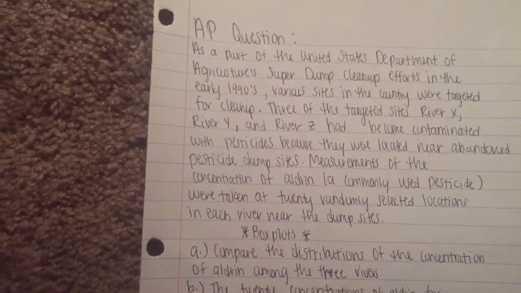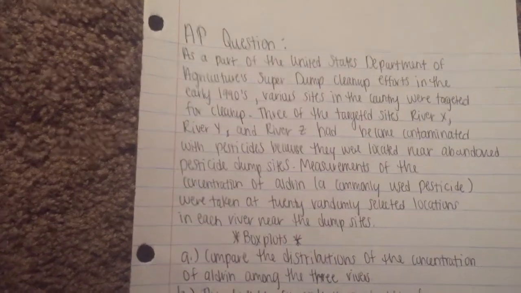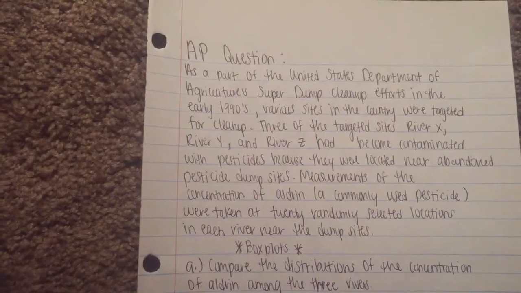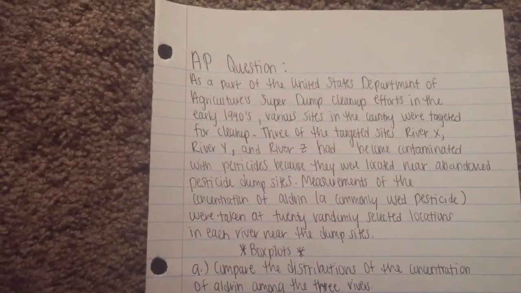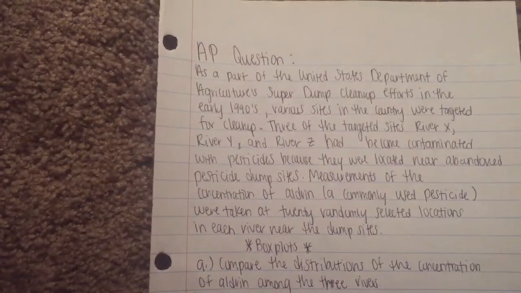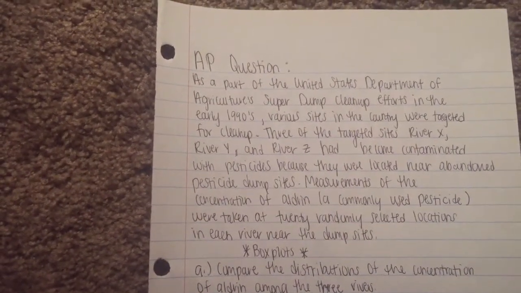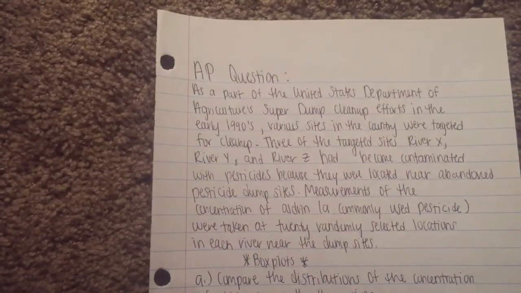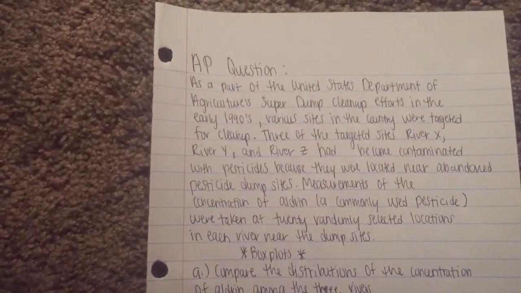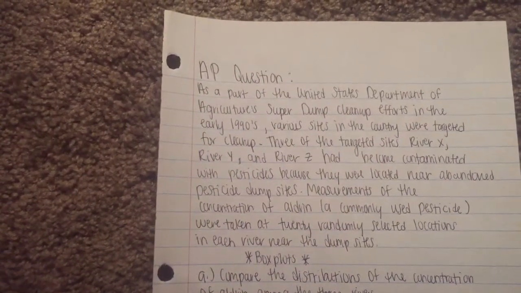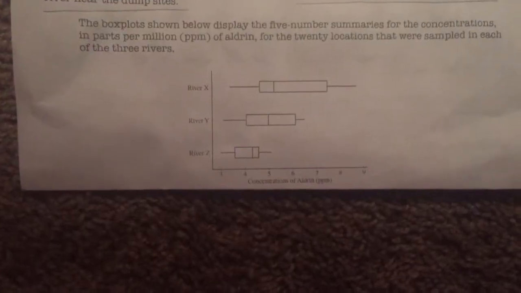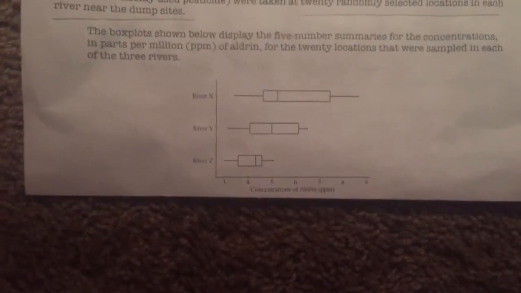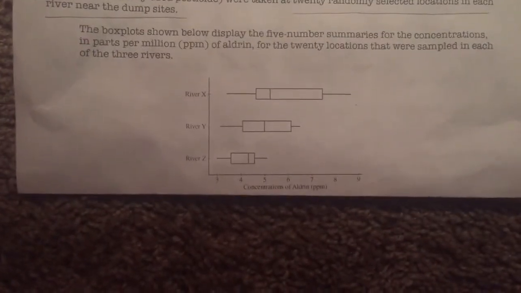The AP question reads: As a part of the United States Department of Agriculture's Superfund cleanup efforts in the early 1990s, various sites in the country were targeted for cleanup. Three of the targeted sites were River X, River Y, and River Z, which had become contaminated with pesticides because they were located near abandoned pesticide dump sites. Measurements of the concentration of aldrin, a commonly used pesticide, were taken at 20 randomly selected locations in each river near the dump sites. The box plots shown below display the 5-number summaries for the concentrations, in parts per million, of aldrin for the 20 locations that were sampled in each of the 3 rivers.